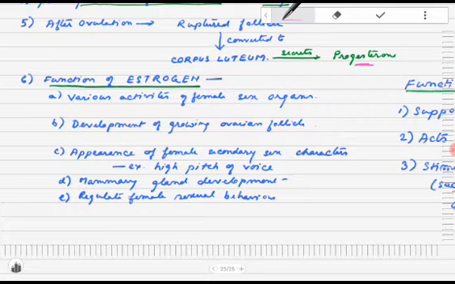So, estrogen has various activities on female sex organs. It helps in the development of the growing ovarian follicle. It helps in the appearance of the female secondary sexual characters, for example, high pitch of the voice as she grows. It helps in the development of the mammary gland, and it also regulates the female sexual behavior.